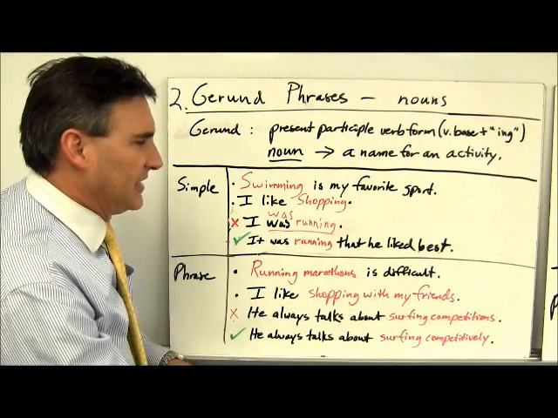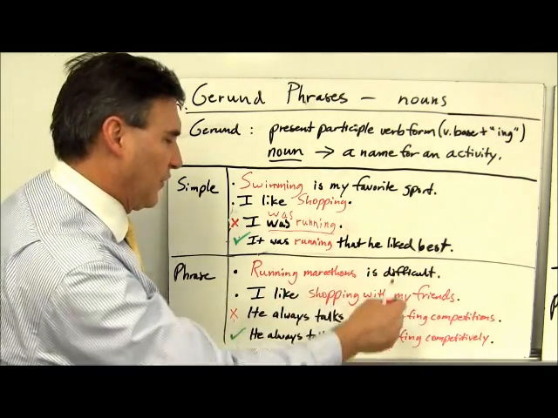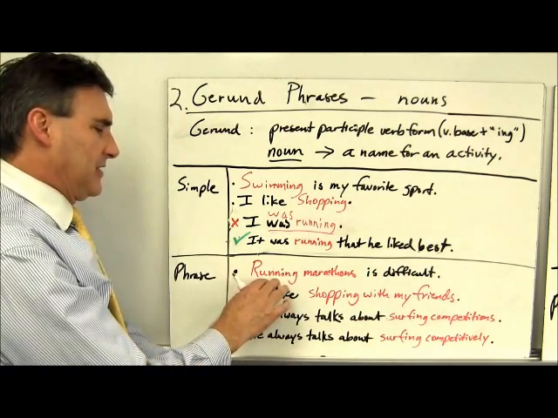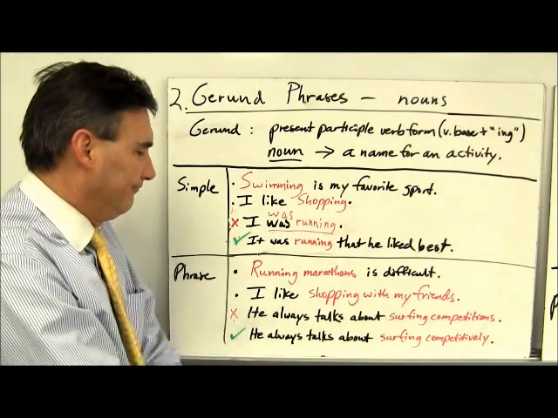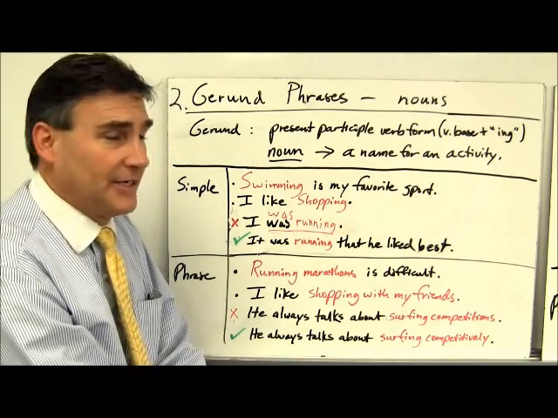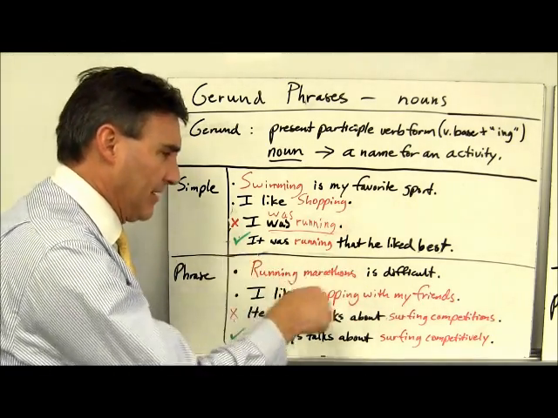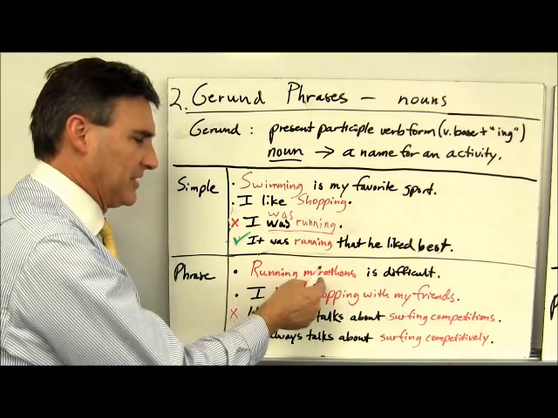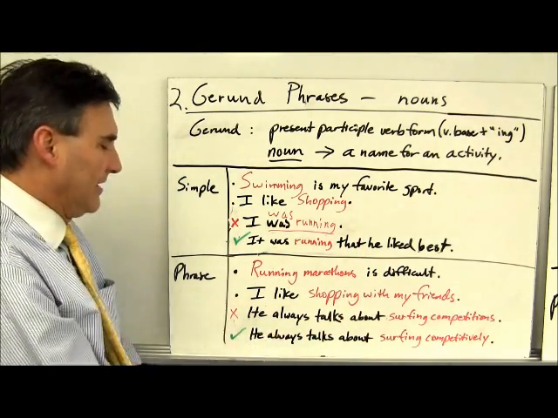Running marathons is difficult. Again, it's the subject, it's what is difficult, but here rather than just the gerund alone, we have an object of the gerund. Now, it is a form of a verb, so it can take an object, and it does here. Running what? Running marathons. And the whole thing, running marathons, the verbal plus its object becomes the subject. It's a noun.